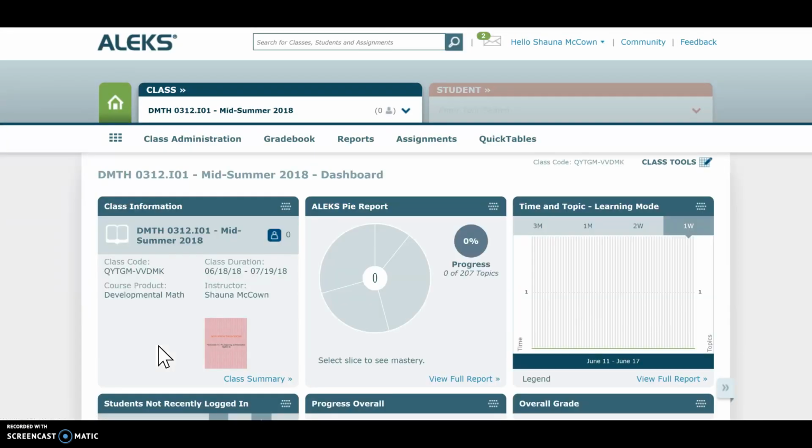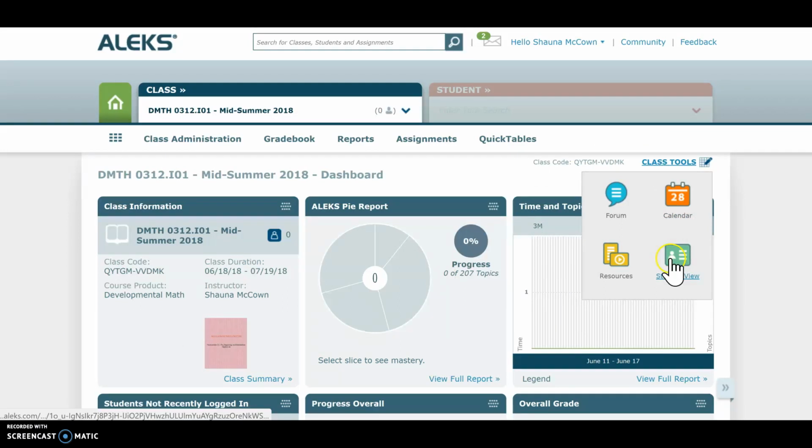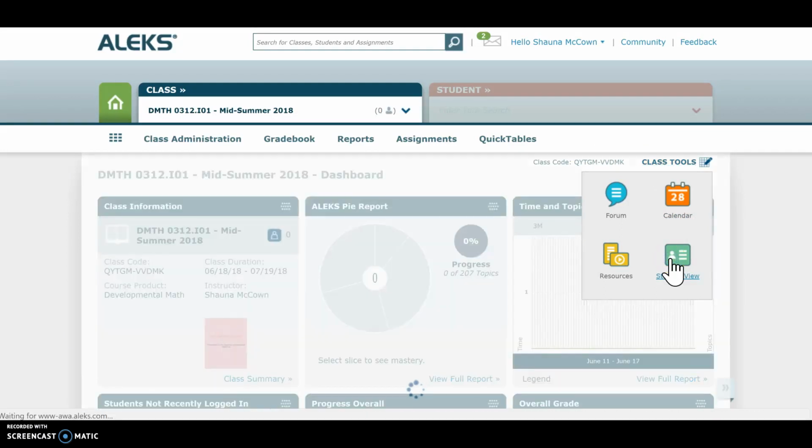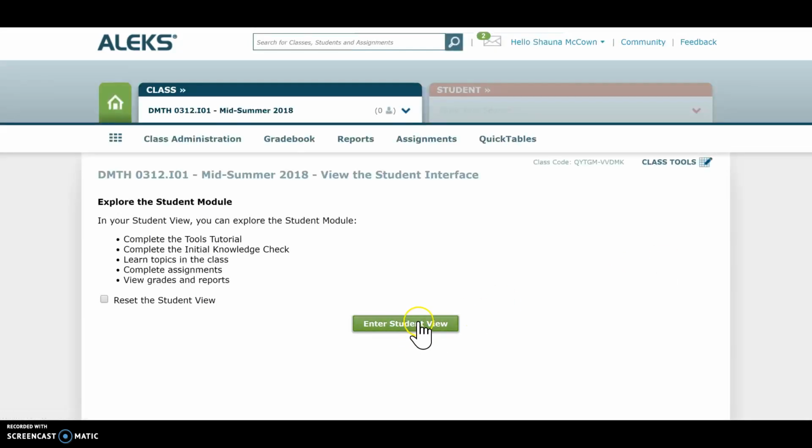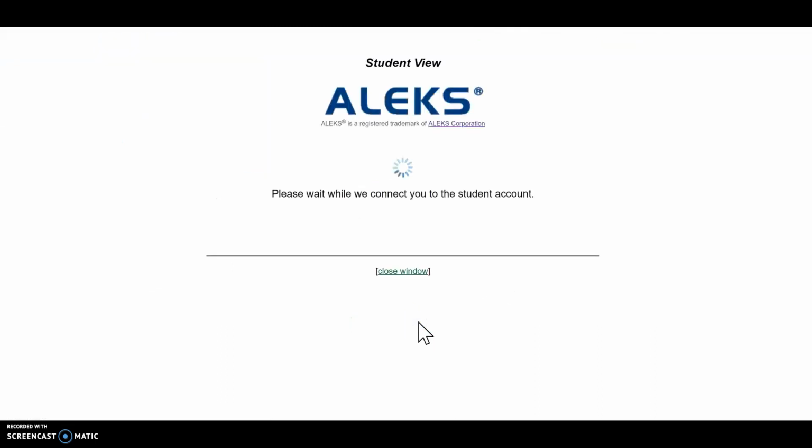So this is going to take me into the ALEKS program, and this is where I'm going to find all of my assignments. My homepage looks a little different than yours because you are going to have to go through the tutorial. So you will get through your tutorial, and then I'm going to go ahead and click right here and student view so you can see what your view will look like.